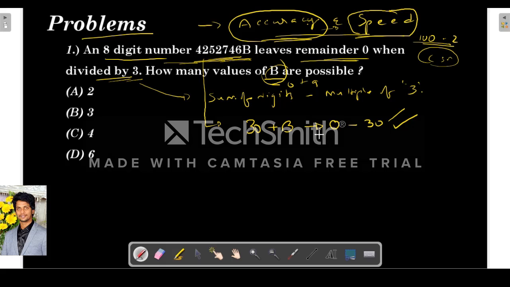So this is okay. Next, what is the value of b at which the sum will be a multiple of 3? Obviously 3. When b is 3, the sum is 33, which is again a multiple of 3. When b is 6, it is 36, and when b is 9, it is 39, again multiples of 3. So how many values are possible? 0, 3, 6, 9. 4 values. So 4 is your right answer.